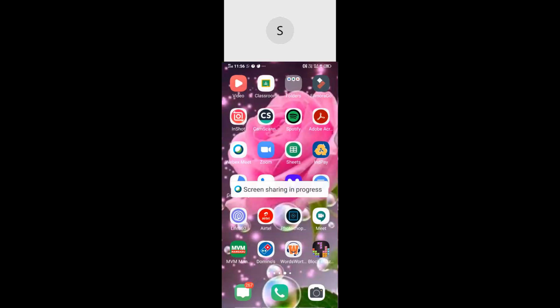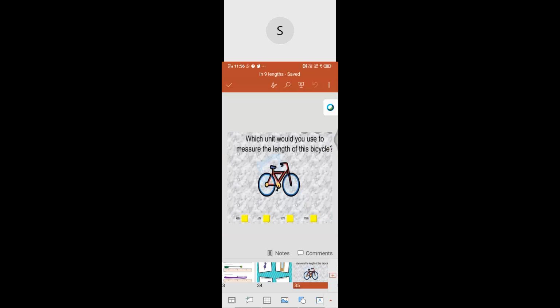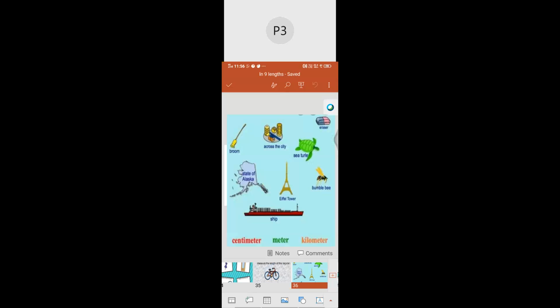Non-standard, ma'am. Very good. Kilometer. How far you can ride a bicycle in a few minutes, if I ask you the exact measurement, kilometer, distance only. Isn't it? That is a distance. So by this function we can measure the length of any object. Now can you see the next one?